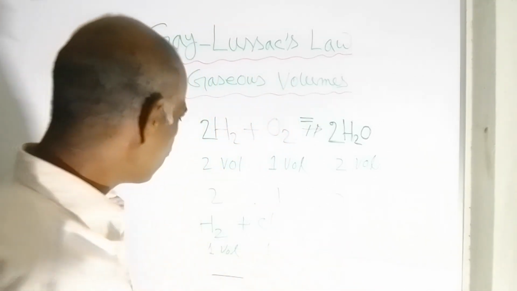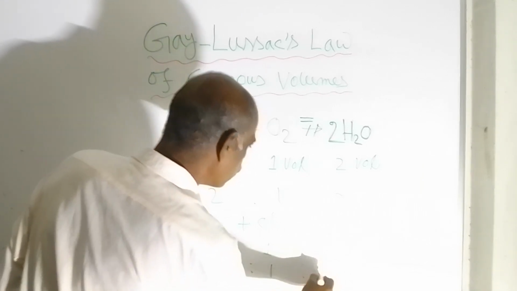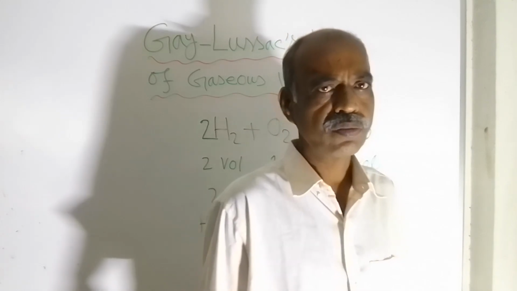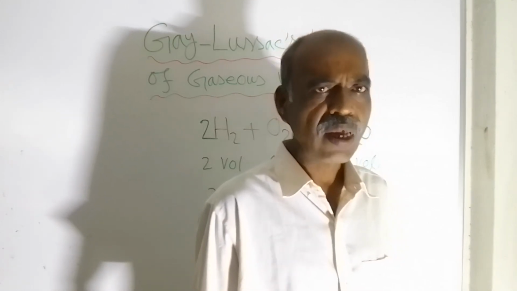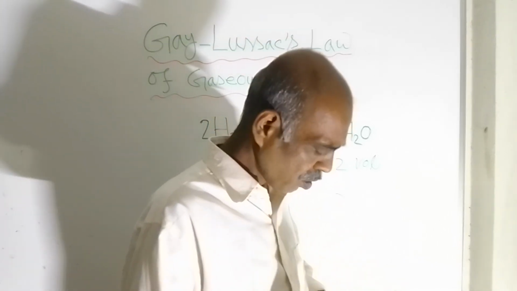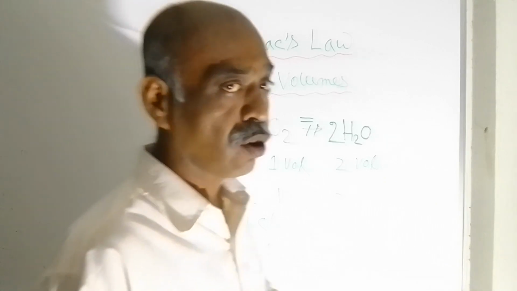Then what is the ratio? The ratio is again 1:1:2. This is also a simple whole number ratio. So these are the examples to explain Gay-Lussac's law of gaseous volumes.